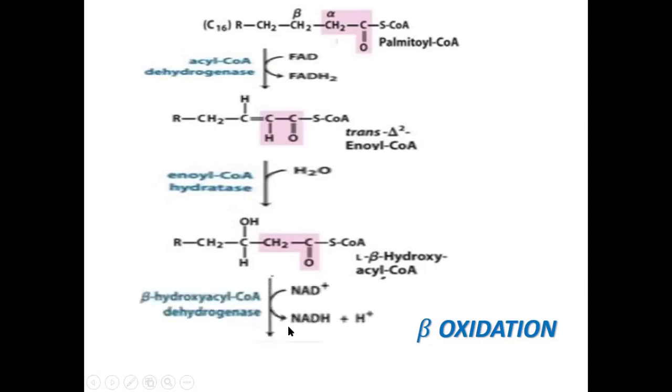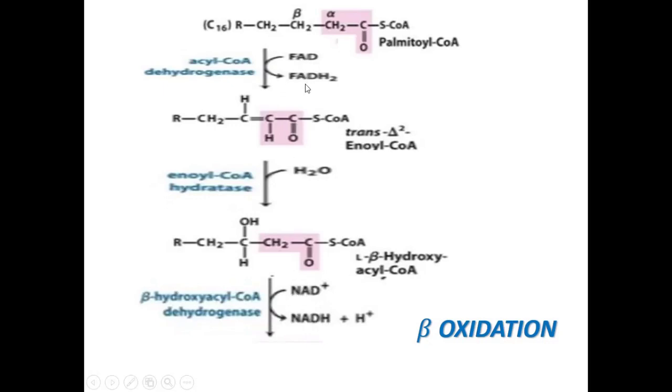Then again there is a dehydrogenase, here the enzyme is beta hydroxy acyl CoA dehydrogenase. Here the coenzyme NAD is used. Here it was FAD.